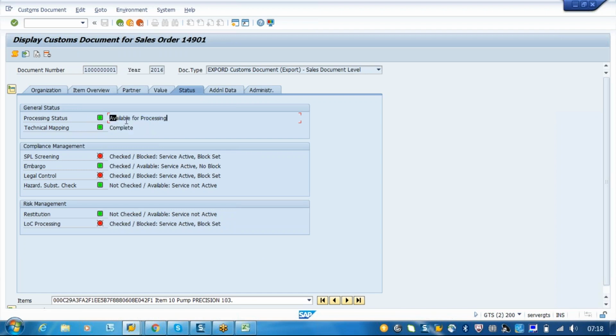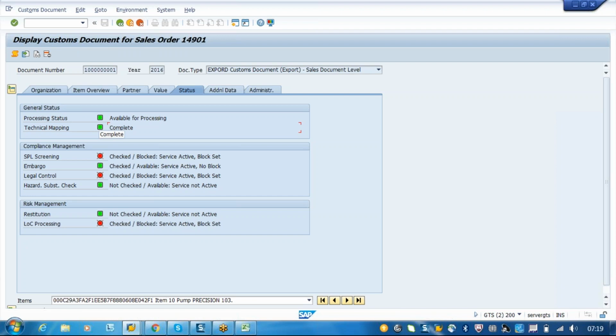So what is this general status? Normally we will be having the incompletions. In your SD or MM also we have incompletion checks, right? What are those incompletion checks? They check whether the document, or the customs document, is relevant for a check or not. It will be done at the incompletion checks. So this incompletion check will control whether this document can be declared to customs or not.